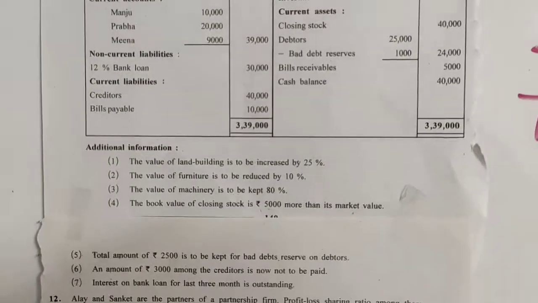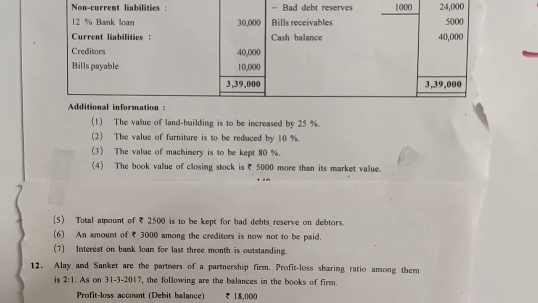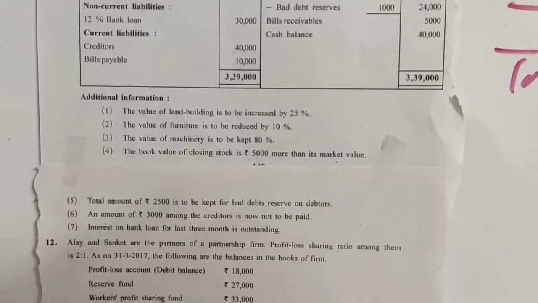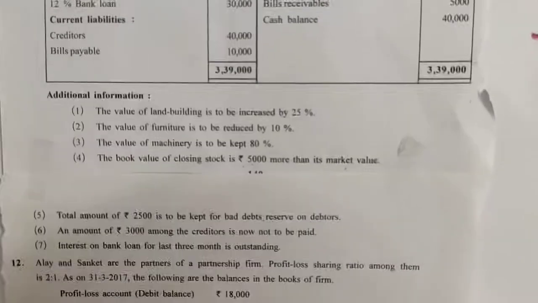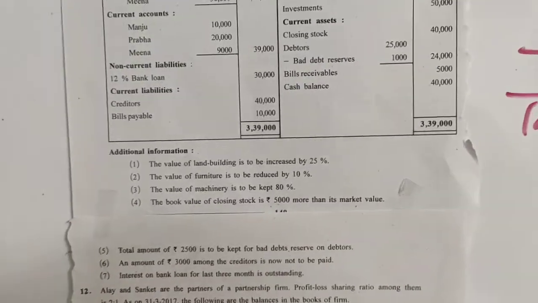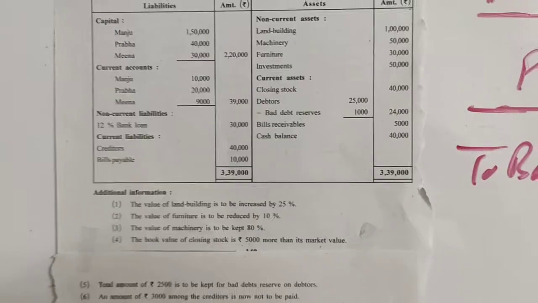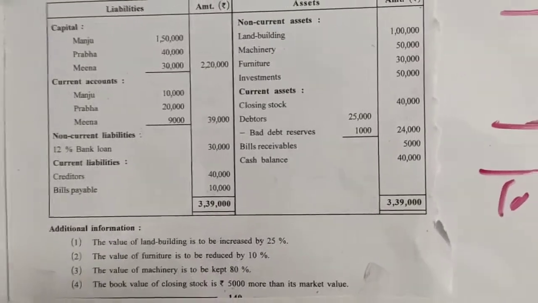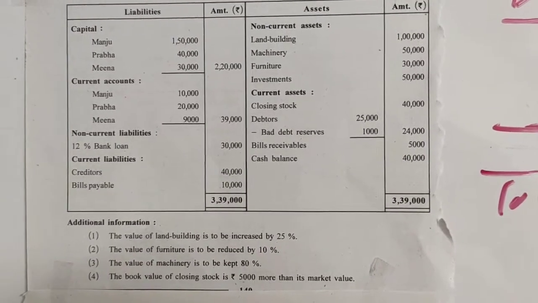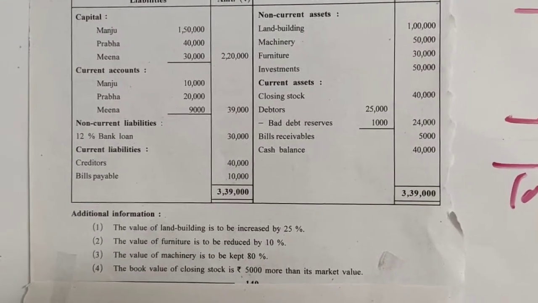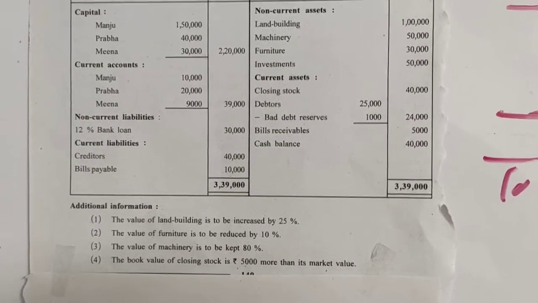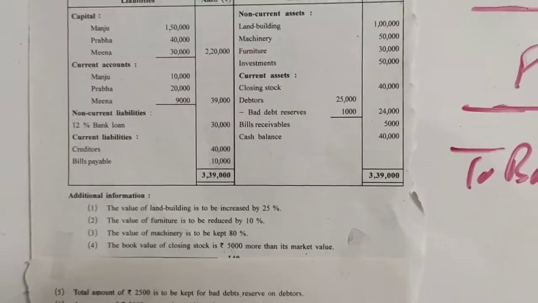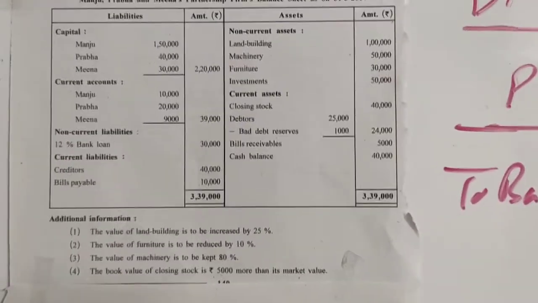Next adjustment, actually the book value of closing stock is 5,000 more than its market value. Sorry friends, they want to tell us that the book value, that is the value which is given in balance sheet, is 5,000 more than market value. So we need to bring it to the market value. Closing stock is given 40,000. As we can see, the first item in current asset, closing stock, is given 40,000, and it is 5,000 more than its market value. That means 5,000 we need to reduce from closing stock.